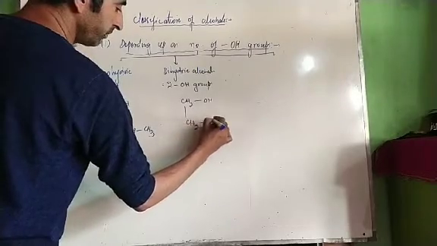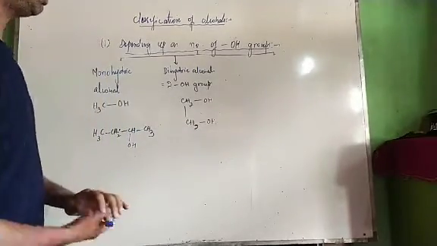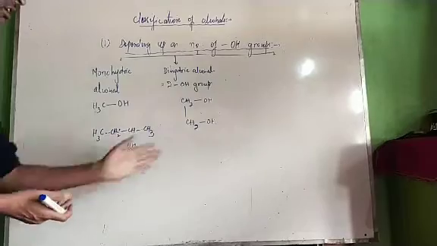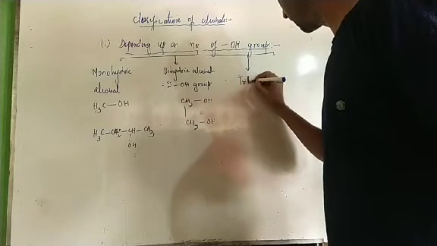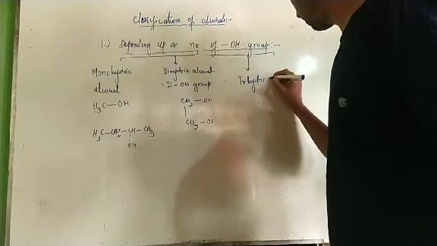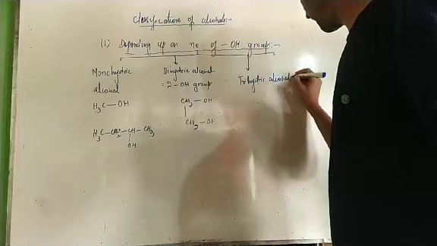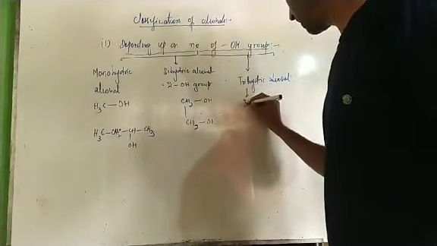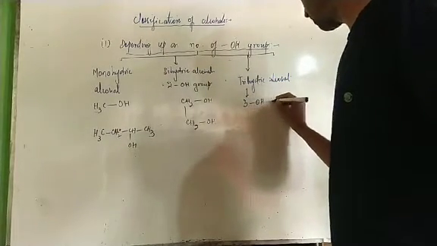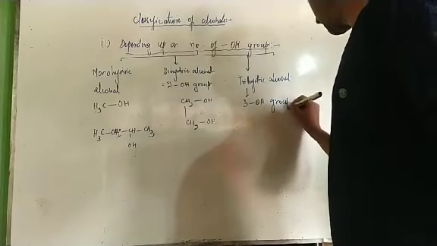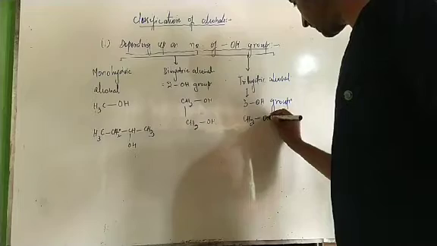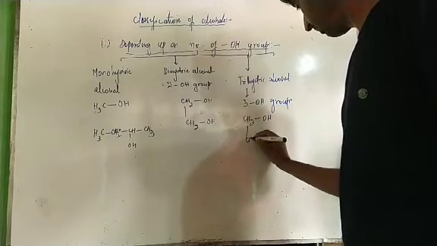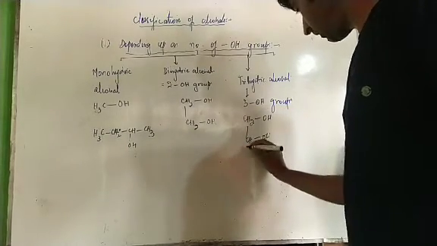1,2-dihydroxyethane, ethane-1,2-diol, ethylene glycol. Now number third type is trihydric alcohol. Very important, trihydric alcohol. Now what is a trihydric alcohol? Which contains three hydroxyl groups. A hydroxyl group is an OH group, so it contains three OH groups. For example, a famous example is our glycerol.